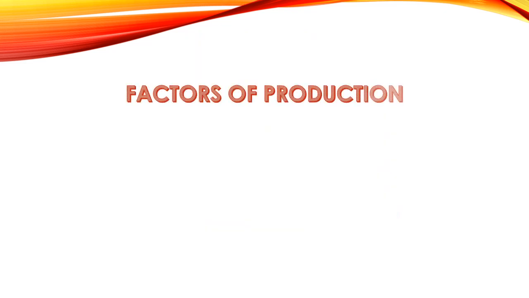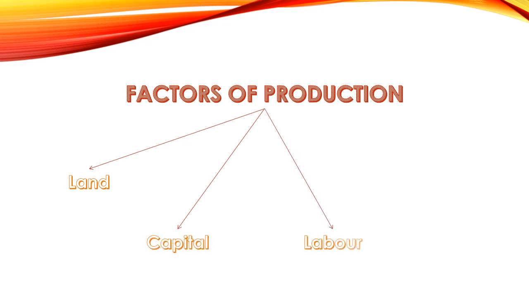Factors of production. Now, we produce things in any economy, and anything which we produce is produced using the factors or tools of production, and there are four tools of production. The first one is land, the second one is capital, the third one is labor, and the fourth one is entrepreneurship or the entrepreneur. Let us understand each of these factors of production one by one.